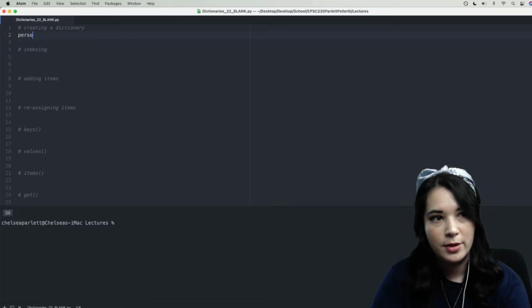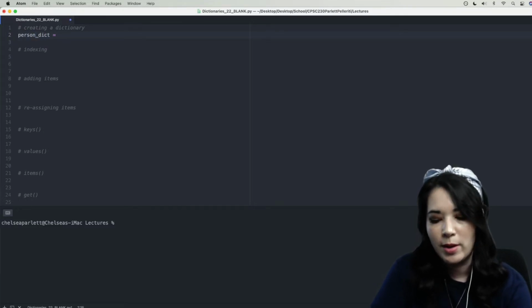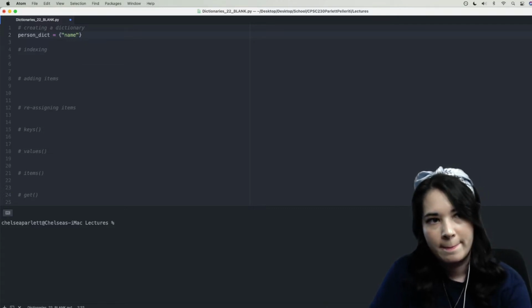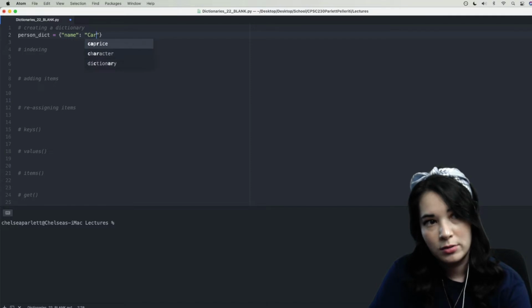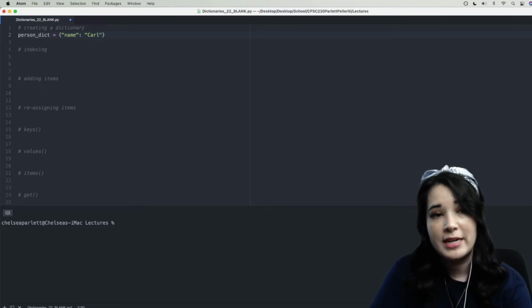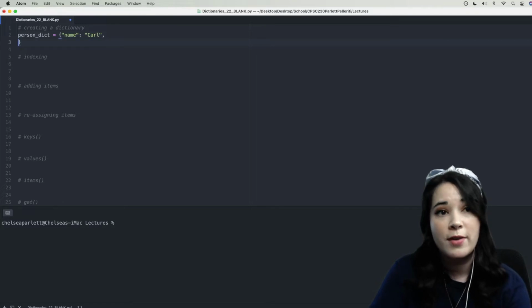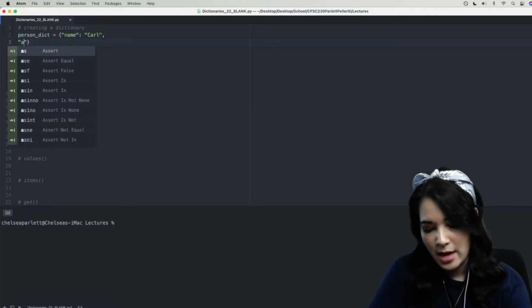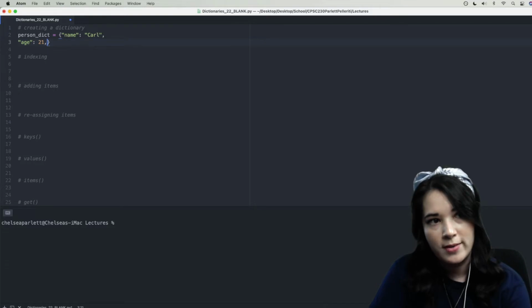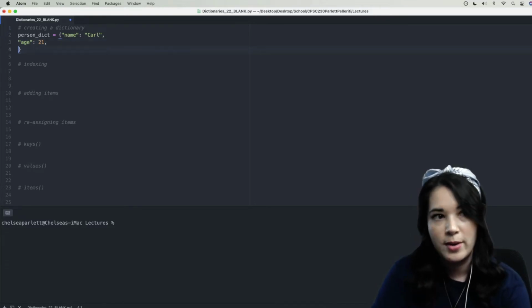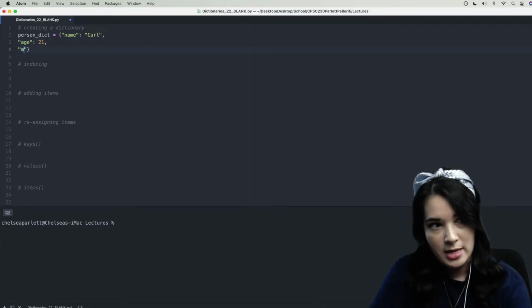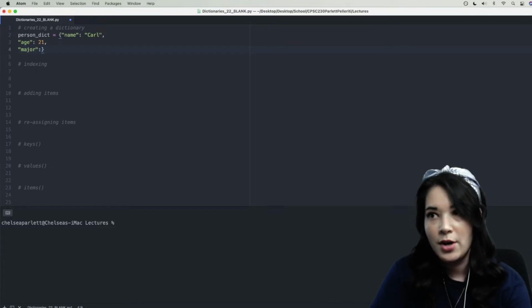I'm going to say person dict. So this is basically a dictionary representing things about a person. I'm going to say name is Carl. And so notice that I've created a key value pair. Then I'm going to put a comma, and then I can create another key value pair. So I'm going to say age is 21, comma, so another key value pair. I'm going to say major, there we go, is